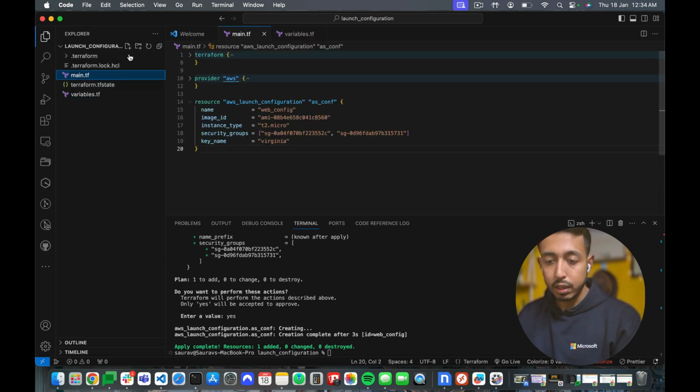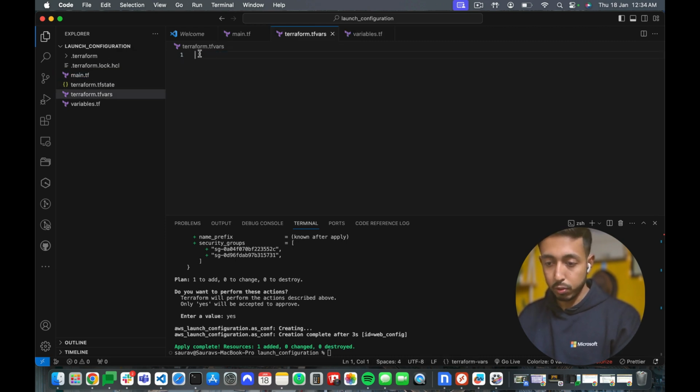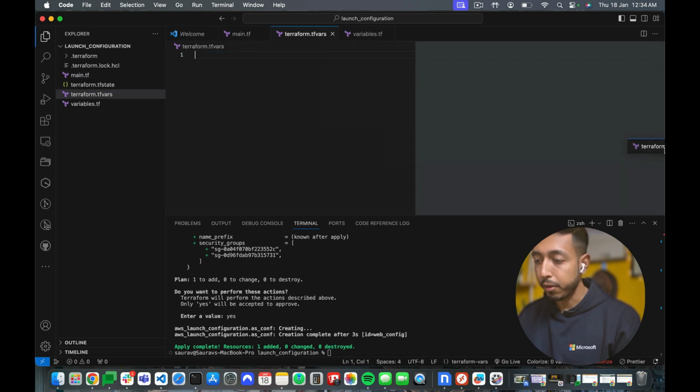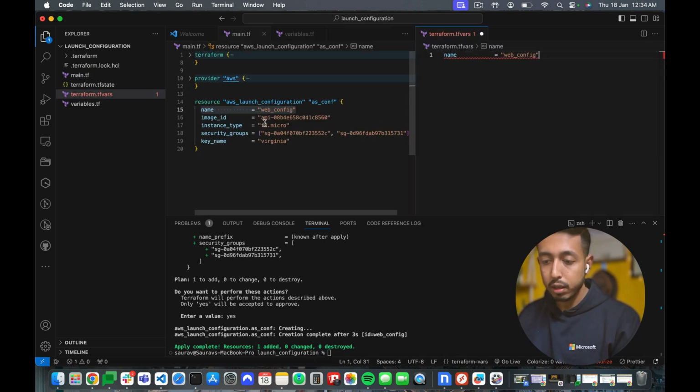And if you're creating variables, definitely you need terraform.tfvars. So let's take some values. Let's not take all, let's take the name and the key name.